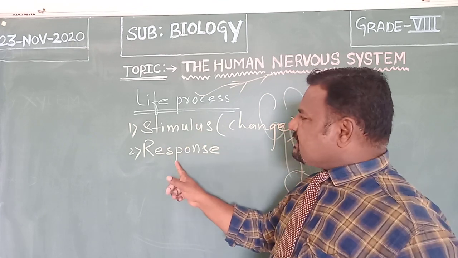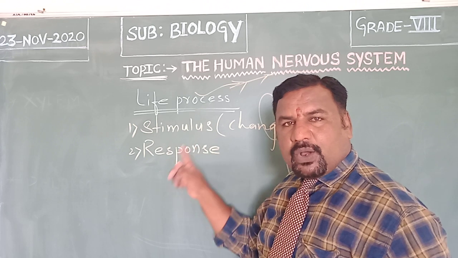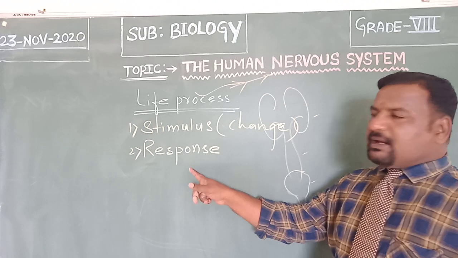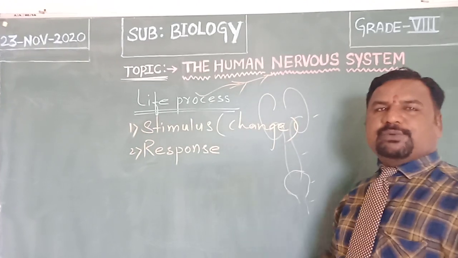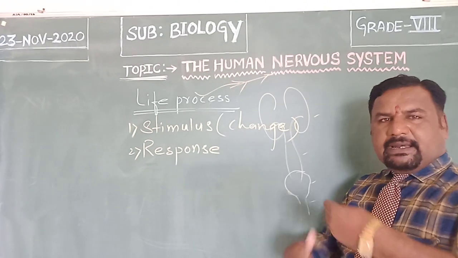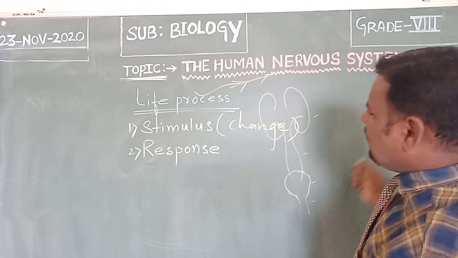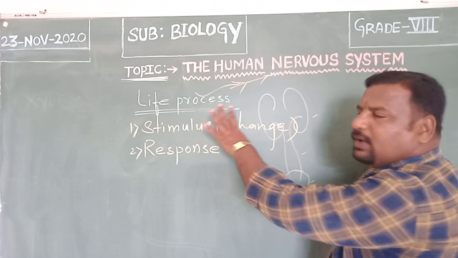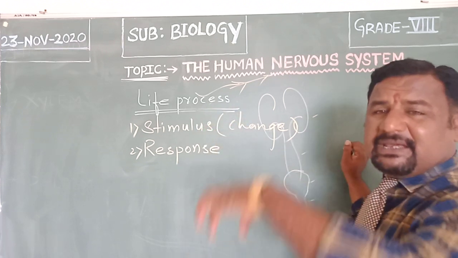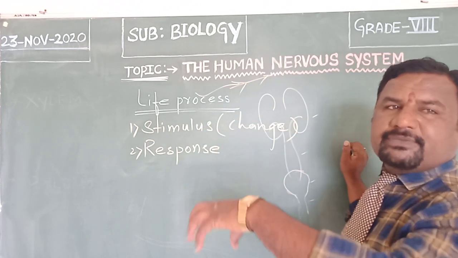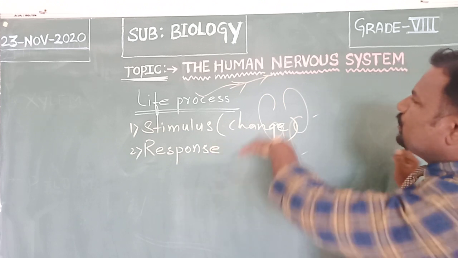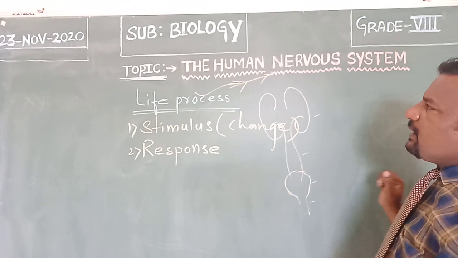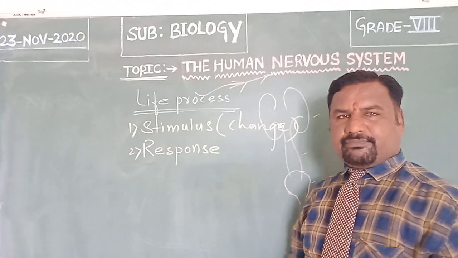So a living organism has an ability to respond to the change, showing responses to the stimulus. Any living organism shows responses to the change, responding to the stimulus. This ability in the living organism is present due to this system. So we call this system the human nervous system.